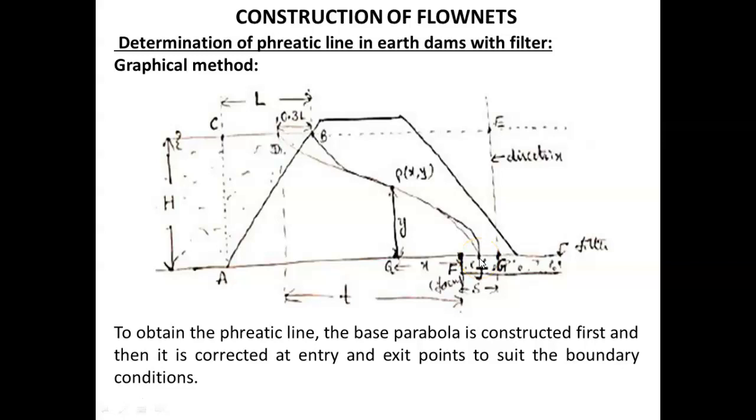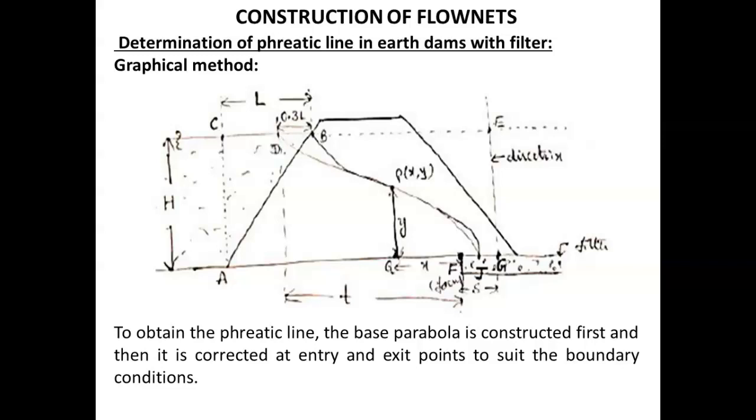Then how do we construct the points in between? Once we obtain the base parabola, only then can we find the phreatic line. So how do we construct this parabola between points D and J? We have to follow the rule of the parabola: any point on the parabola is equidistant from the focus and directrix.